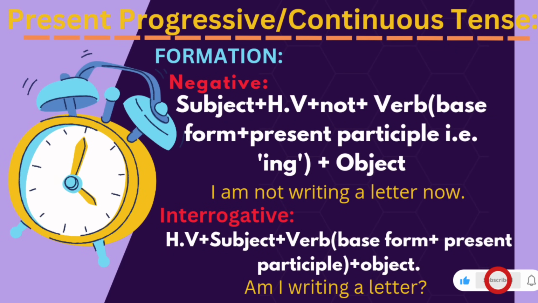Okay, in case of interrogatives, I told you the helping verb will come at the beginning of the sentence. Helping verb plus subject plus verb base form plus present participle plus object. For example, are we preparing for the final exam? So what was the affirmative? We are preparing for the final exam. Negative, we are not preparing for the final exam. Interrogative, are we preparing for the final exam?